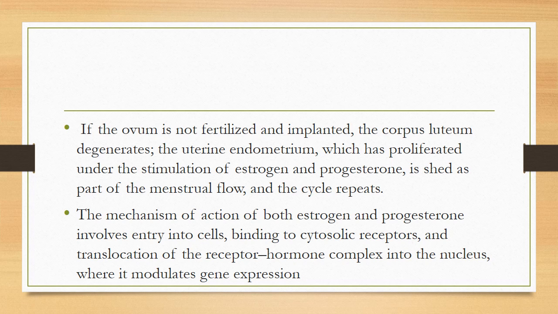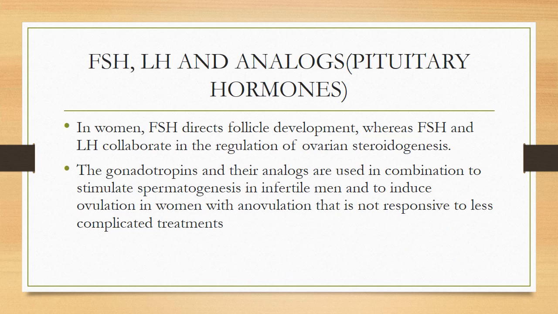If the ovum is not fertilized and implanted, the corpus luteum degenerates. The uterine endometrium, which has proliferated under the stimulation of estrogen and progesterone, is shed as part of menstrual flow, and this cycle repeats. The mechanism of action of both estrogen and progesterone involves entry into the cell, binding to the cytosolic receptor, and translocation of the receptor hormone complex into the nucleus. In the nucleus, it further regulates or modulates the expression of genes.